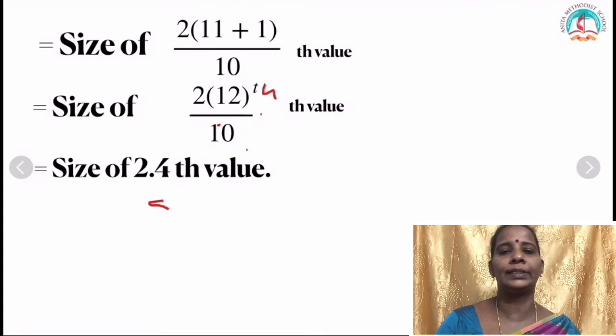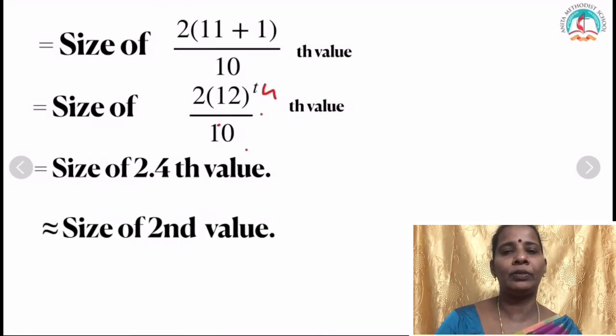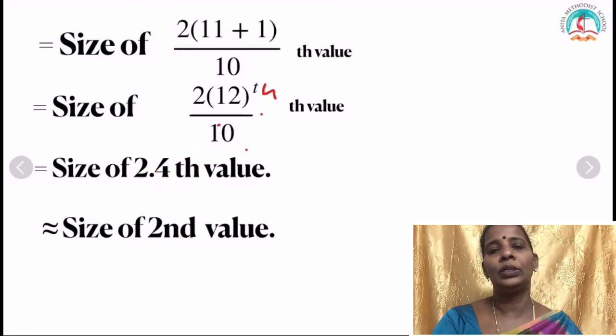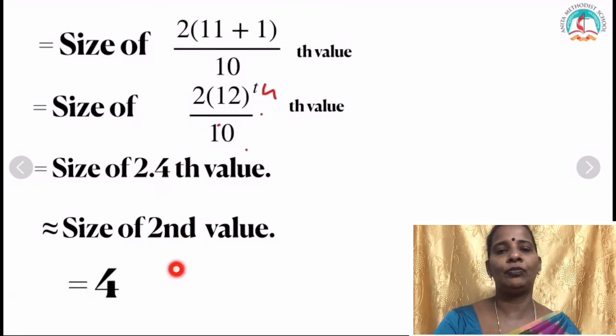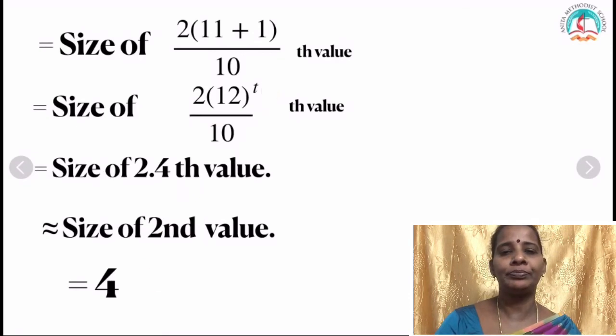Directly also you can write this number. Where will it come? It is approximately equal to, we cannot find where 2.4 is, so size of the second value. In your data, the second number is approximately 4. 2, 4, 6, isn't it? So the second value is 4. So this is the answer for D2. Okay, clear, children?